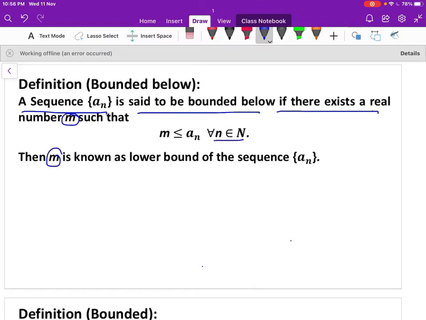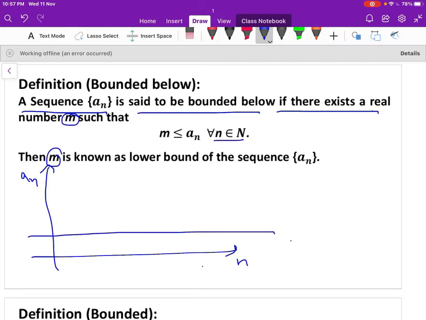So we can show it graphically. On the x-axis we represent n and the y-axis represents the function value an. There exists a real number m, which is parallel to the x-axis, that is m. Now n is 1, 2, 3, 4, 5 and so on. When n is 1, you plot a1 here.